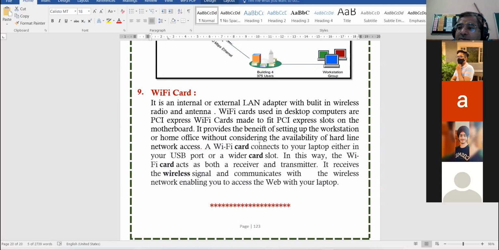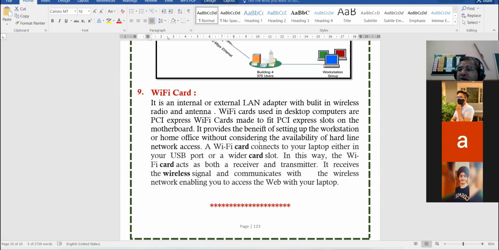+2 इतना सोचना पड़ता है. You are using internet at home. Right now you are using internet. You are accessing the Zoom class. You have connected your mobile via Wi-Fi and you don't know what is Wi-Fi. It's very shocking for me. Yes, Vaibhav, according to you, what is Wi-Fi?